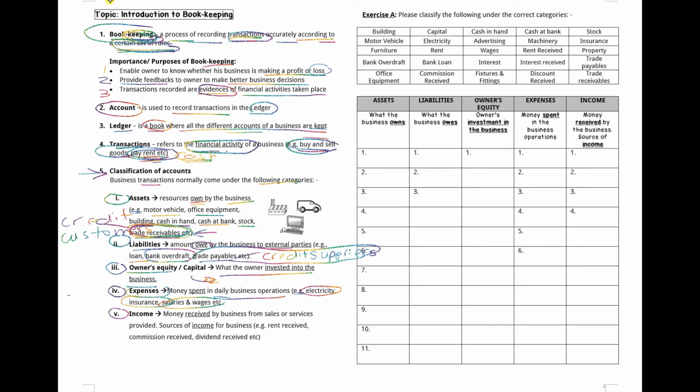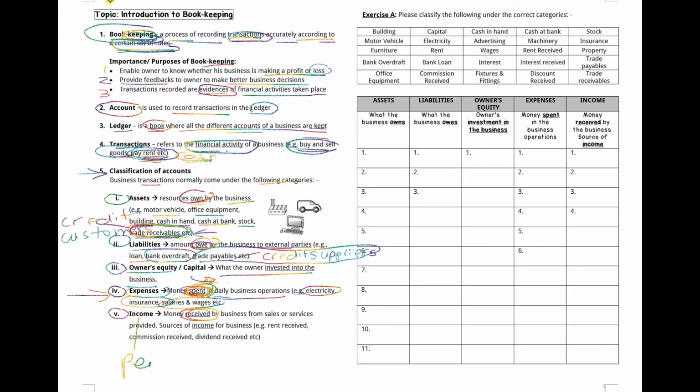So all these are expenses, the money spent in the business operation, you can interpret this as the word perbelanjaan. This one is the money spent, perbelanjaan, and this one is the money received, income, pendapatan.